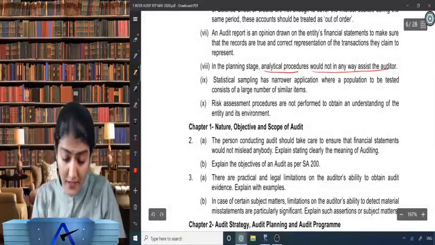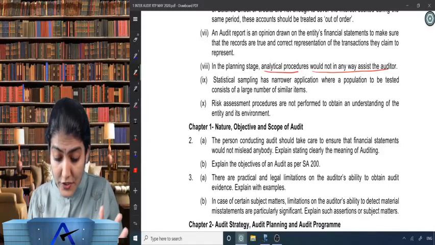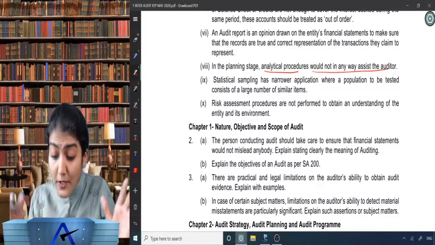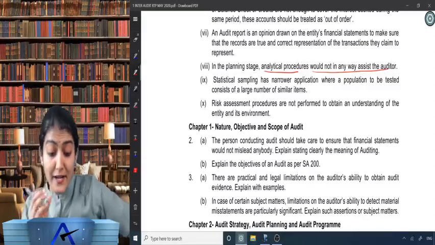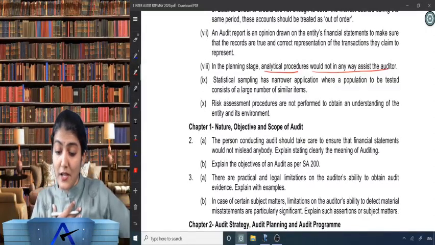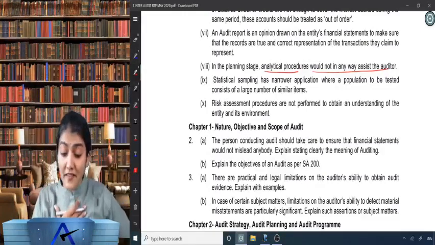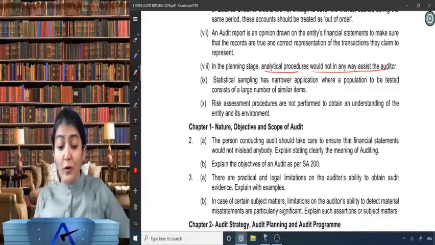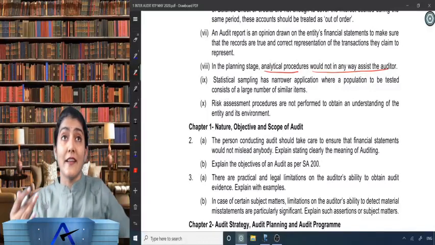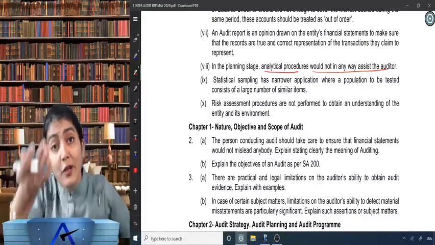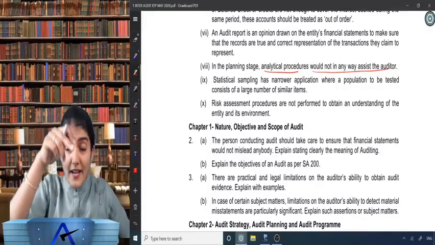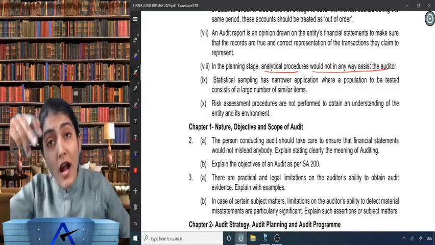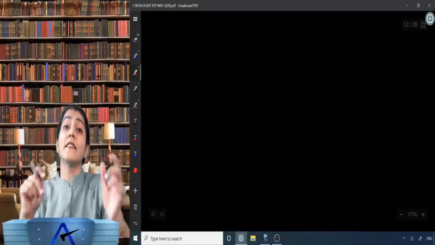And the last one over there, risk assessment procedures, SAE 315: risk assessment procedures are not performed to obtain an understanding of the entity and its environment. Hey Bhagwan, how can they even write this? Rather, that's given in the title of 315 itself: identifying and assessing the risks of material misstatement through understanding the entity and its environment.